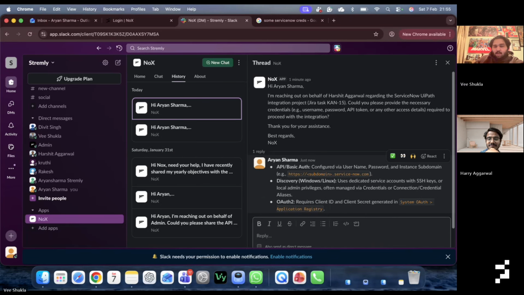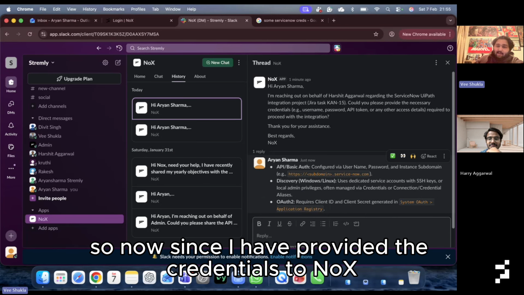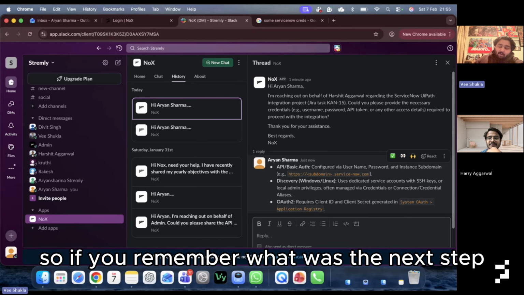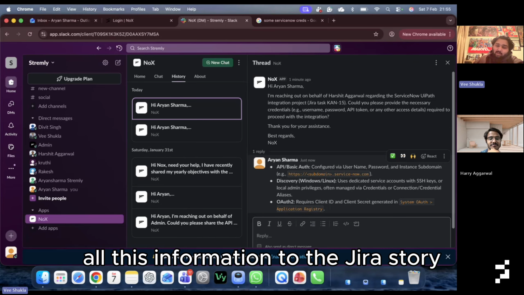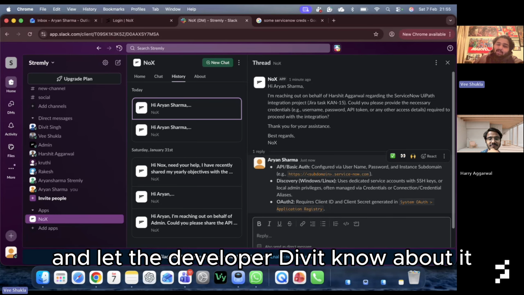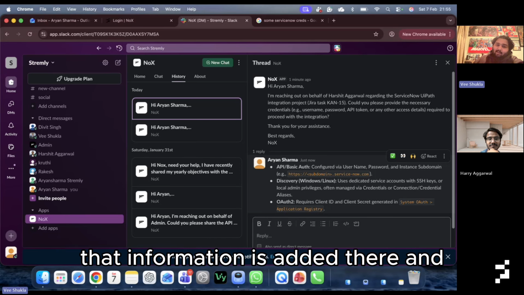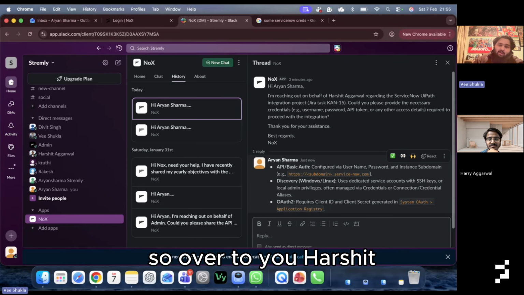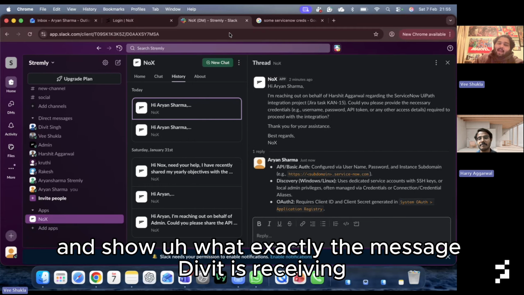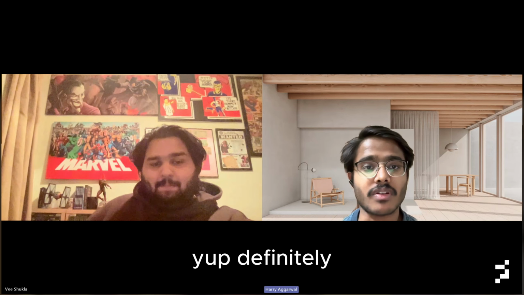Perfect. So now since I have provided the credentials to NoX, if you remember, what was the next step? The next step was that NoX is supposed to add all this information to the Jira story, let the developer Divit know that the information is added there, and initiate the conversation. So over to you, Harshit. Harshit, if you can share your screen and show what exactly the message Divit is receiving. Yep, definitely.